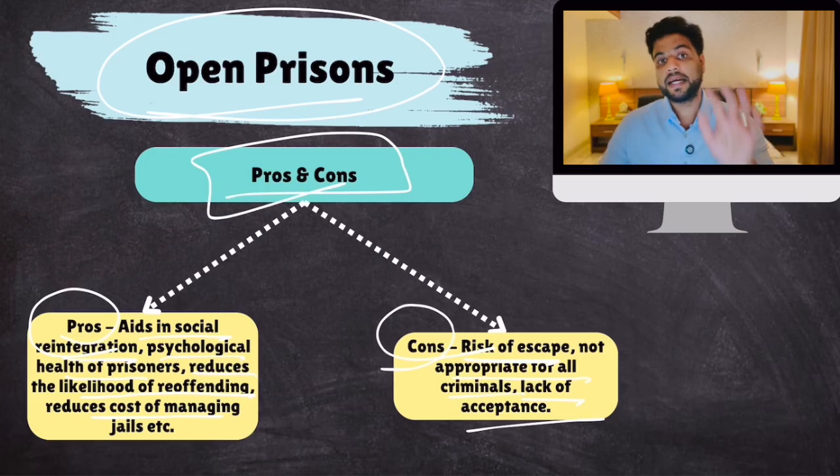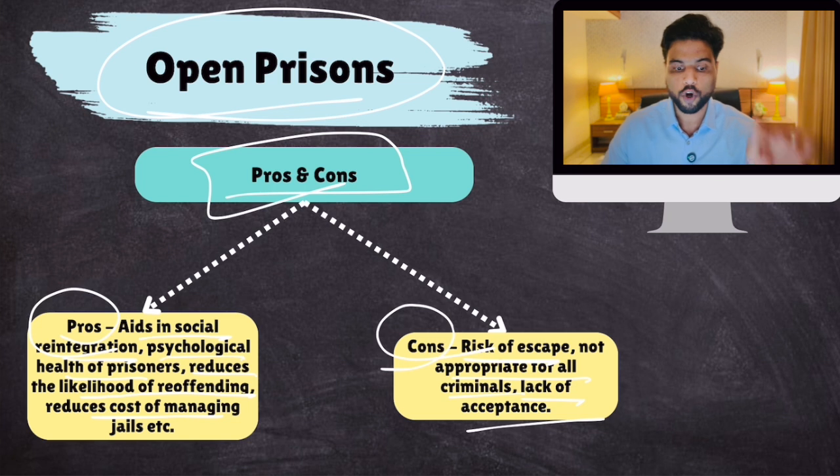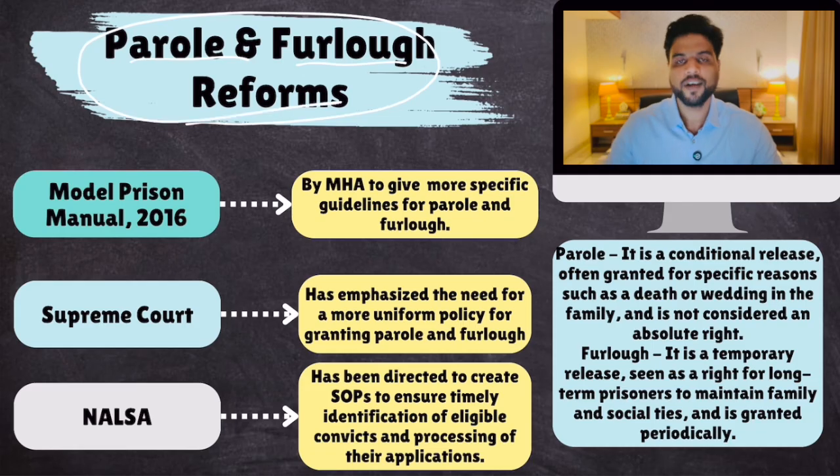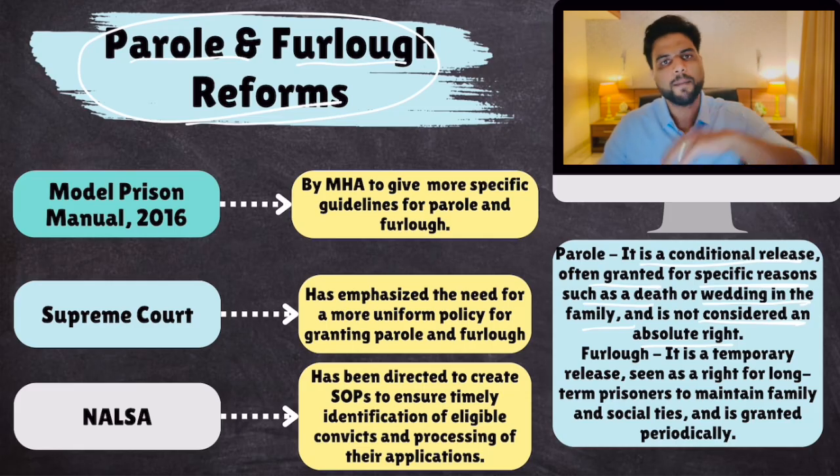Clear? And the last prison reform that we are going to talk about, and there is a high chance that a question or an MCQ might be asked from this topic, is parole and furlough reforms. So what is parole? It is a conditional release often granted for a specific reason, such as a death or wedding in the family, and is not considered an absolute right. Prisoners are released for a temporary period, for 5 days, 10 days, and then they come back.